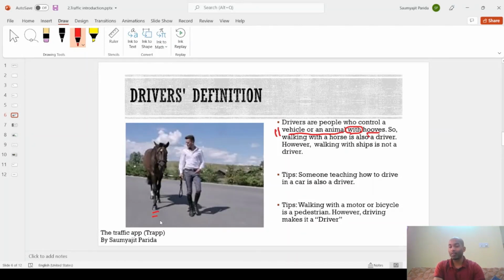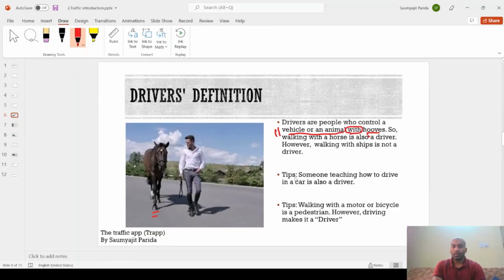This is very surprising, but I also got surprised. I thought they are pedestrians because they are walking, but no, they are drivers. But a person with a dog in his or her hand, if they are walking, is not a driver because the dog doesn't have hooves. And a person riding a cycle, a motorbike, a truck, or a bus, they are all drivers. I think that part will not be a problem, but the most confusing part is the animal one.